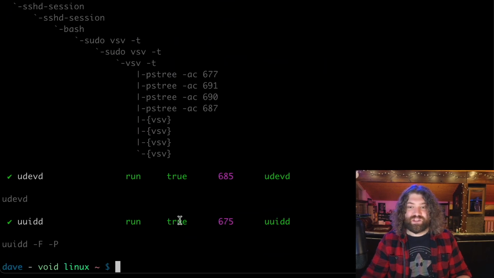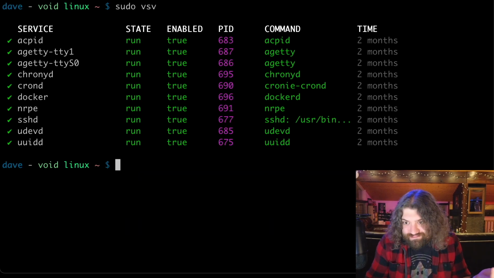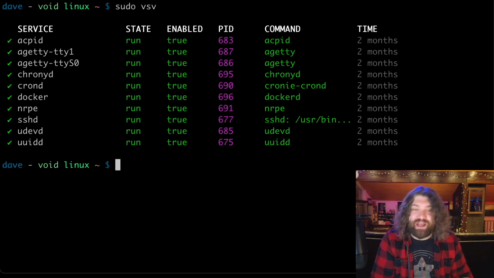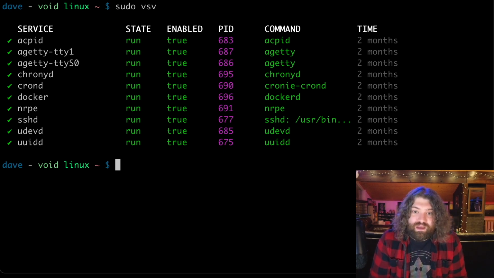So vsv is sort of what inspired me. And vsv, I wrote it. So I'm the author of this command. I wrote it for Void. Now I'm writing it for SMF on illumos. So that's my goal here.